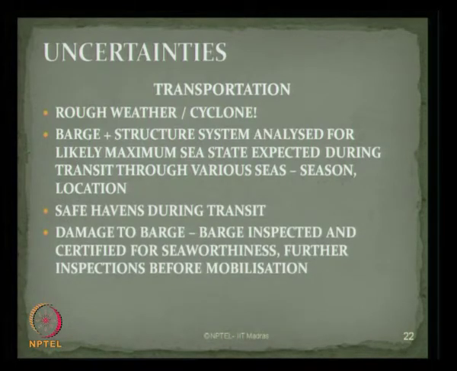There can be a possibility of damage which can occur to the barge. The barge should be inspected and certified for what we call seaworthiness. Further inspection should be done before mobilizing the barge for transportation of the platform. There can be a possibility that damage can occur during transportation because of collision. One should take care of safe operation during collision and of course during grounding as well.